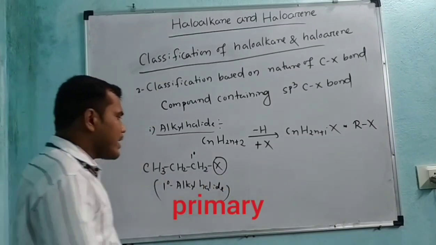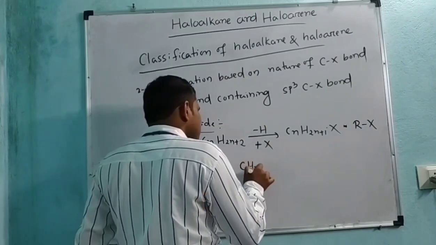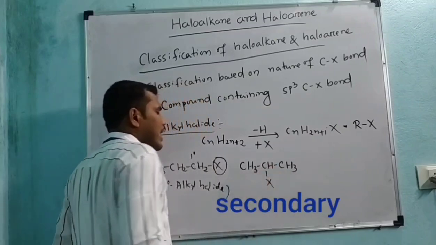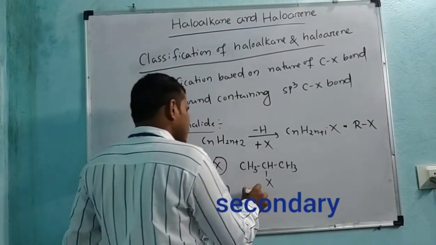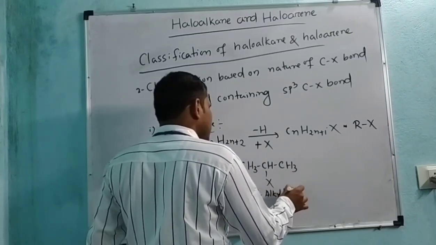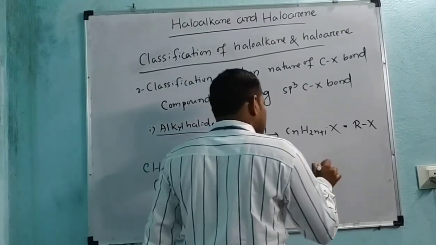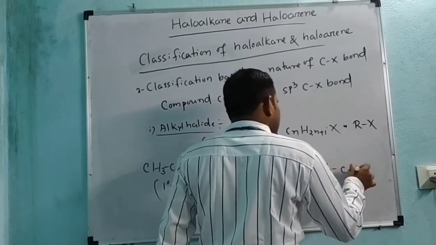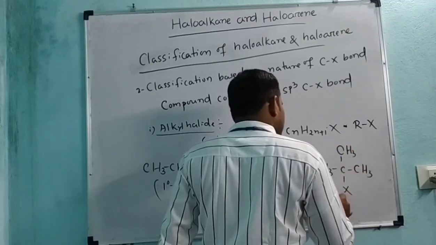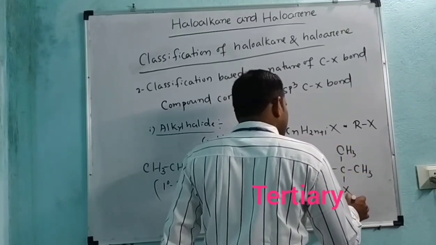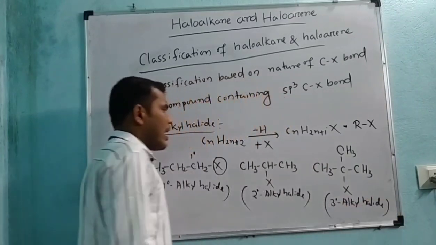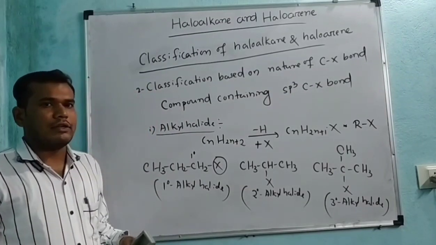Similarly, if the X group is attached to the secondary carbon, then it is called a secondary alkyl halide. Another one: if the X group is attached to the tertiary carbon, then it is called a tertiary alkyl halide. That means this is the classification of alkyl halide.